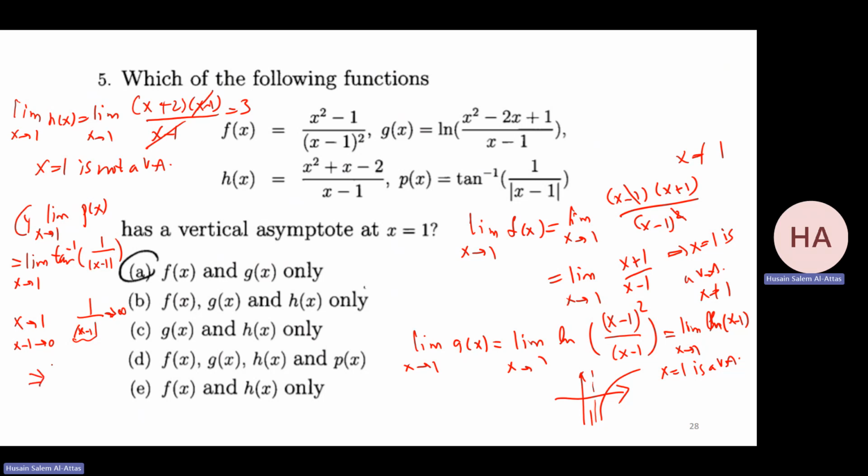That means tan inverse of this will go to pi over 2. It's not infinity, it's going to a value. So this limit equals pi over 2. So that means x equal 1 is not a vertical asymptote for this function p. It's not here, it's not here, it's here, there, and there.